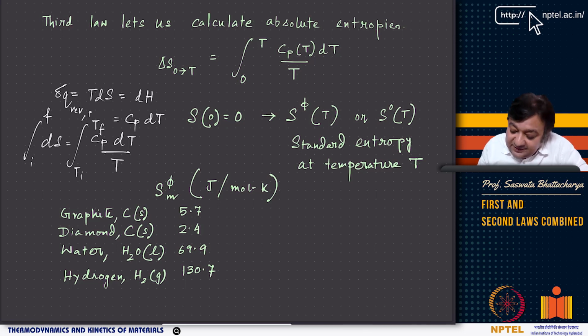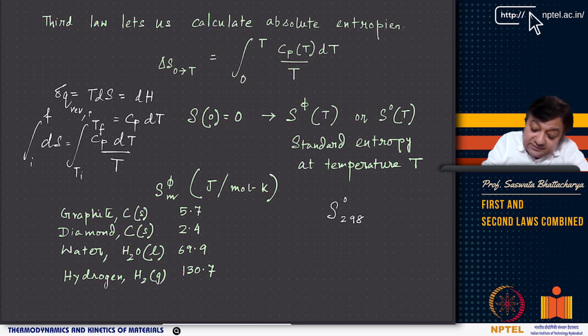And this S0 T is often reported for different substances. We report S0 298. 298 is your room temperature, right? 25 degrees Celsius.